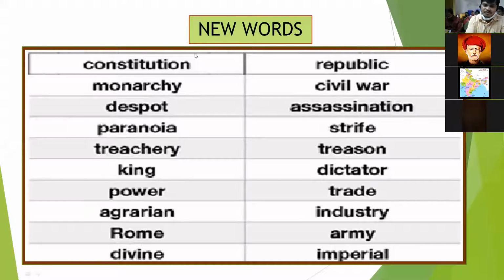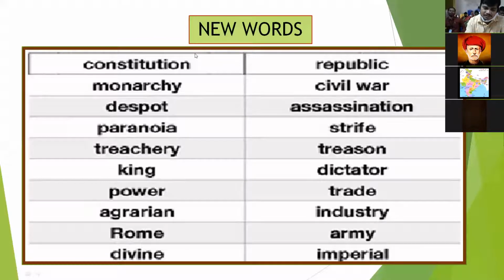Next, strife. Strife is a noun here. It means disagreement or conflict. Next, treason. Don't become confused with one more word, treasure. Treason means the act of causing problem or danger to his or her own country. That act is called treason.